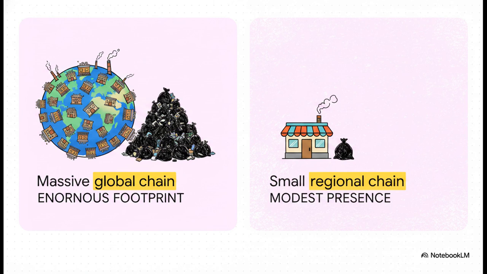To really get a feel for this challenge, I want you to imagine comparing the total energy consumption, or maybe the food waste, of two wildly different setups. Picture a massive global chain with, say, 10,000 locations on one hand, and a small regional chain with just 10 locations on the other. Obviously, if you only look at the raw numbers, the global chain's energy bill and waste output are going to look drastically, almost comically larger. It's literally like comparing the energy bill of a giant commercial factory to your home kitchen.